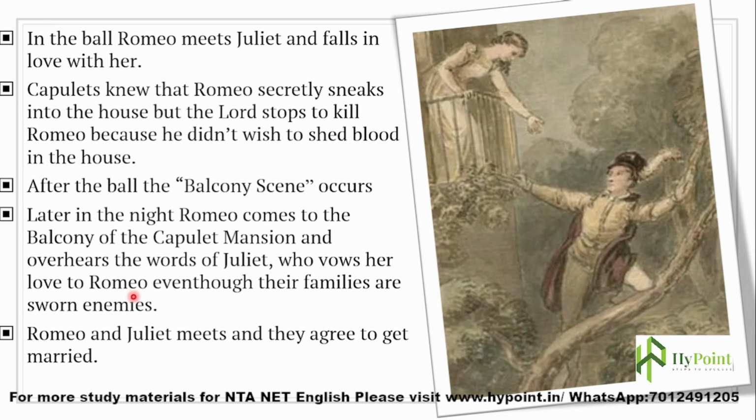In that conversation, Juliet confesses her love for Romeo and pledges that she will only love Romeo even though their families are sworn enemies. Romeo and Juliet meet and agree to get married. That's what happens in the balcony scene. See, she is only 13 years old. They have just met and they don't know each other. Their families are enemies and they are not considering any of that. They just wanted to get married immediately.